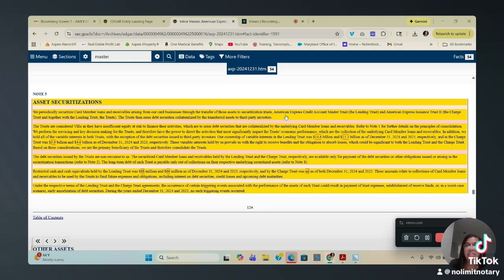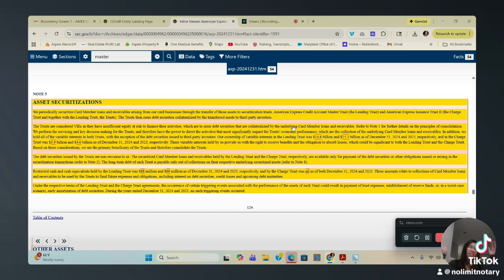And then it goes on to say American Express Credit Account Master Trust. That's who they're transferring it to, the lending trust. And American Express Issuance Trust too. That is the charge trust. And together with the lending trust and trusts, with an S, so there's other trusts that they send it to, the trust then issue debt securities collateralized by the transferred assets to third-party investors.